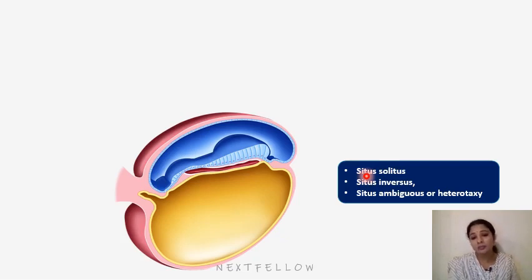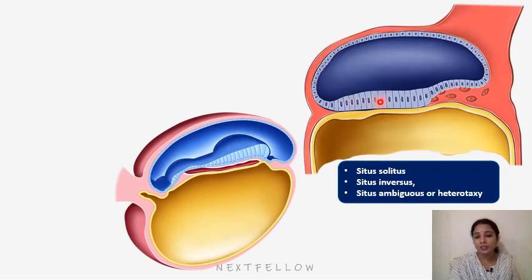All these positions of the organs, the normal position, is called situs solitus. Whereas their complete reversal is called situs inversus. When one or more organs are abnormally positioned, it is called situs ambiguus or heterotaxy.